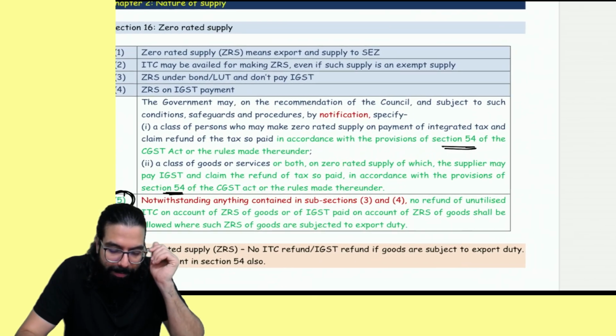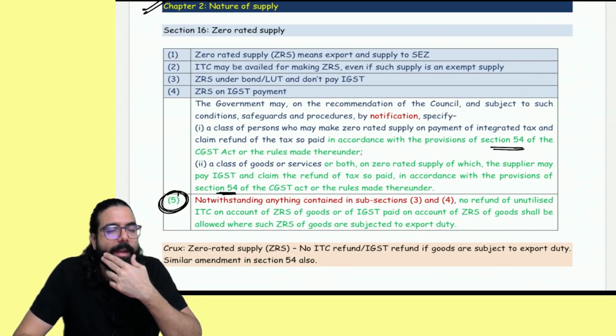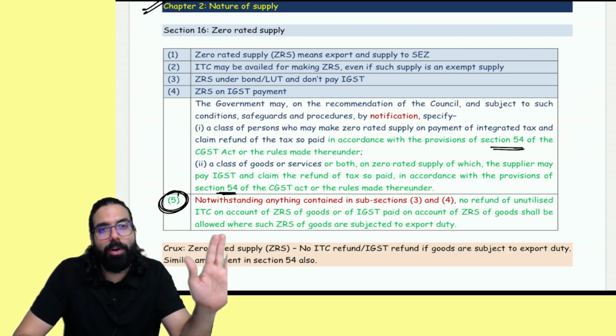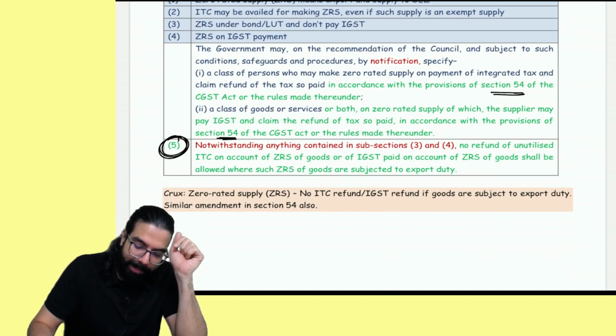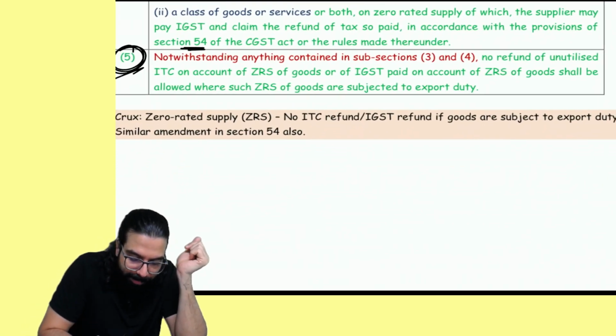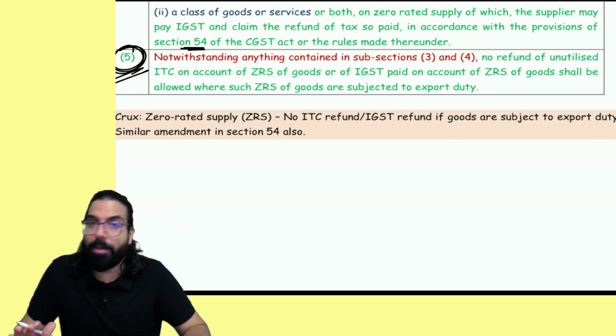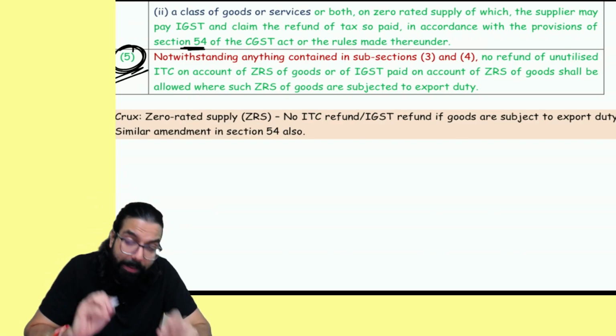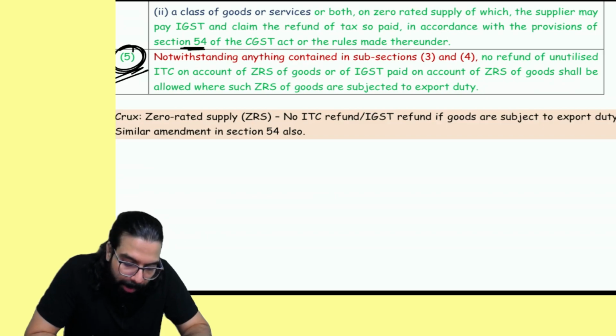I hope you guys remember section number 16, zero rated supply. Yes, sir, exports are zero rated. Supplying to SEZ is also zero rated. In this, they went ahead and inserted one line over here, which is a good line, which you must remember from the exam point of view also. Okay? They can give you somewhere in the exam.